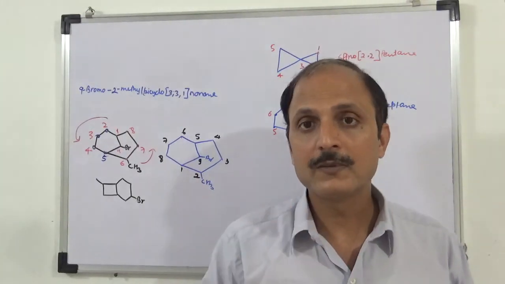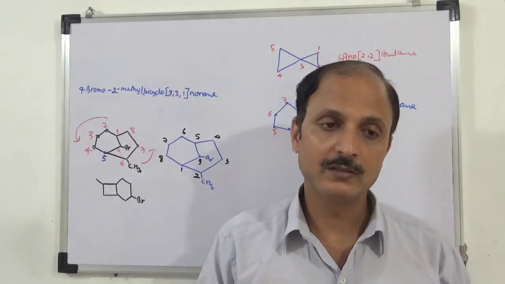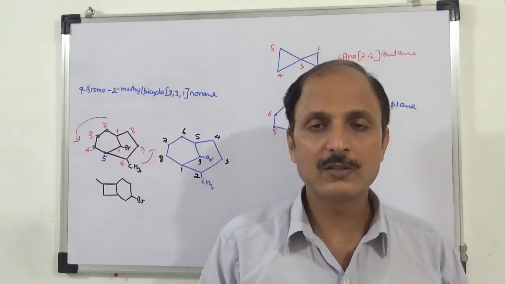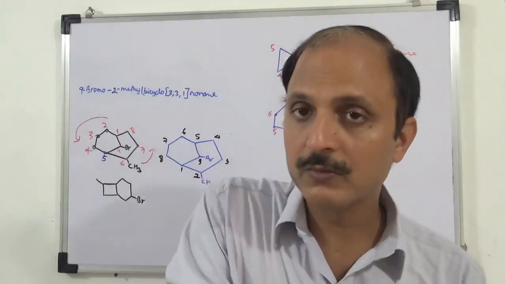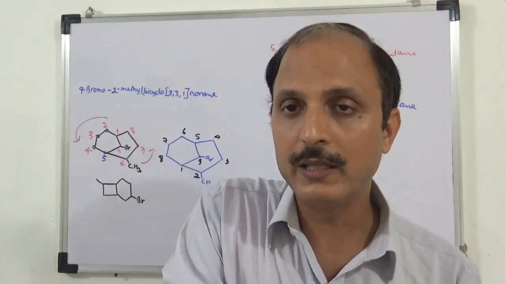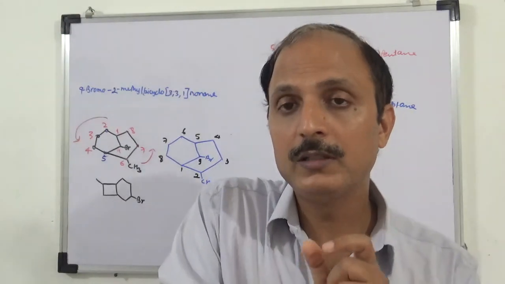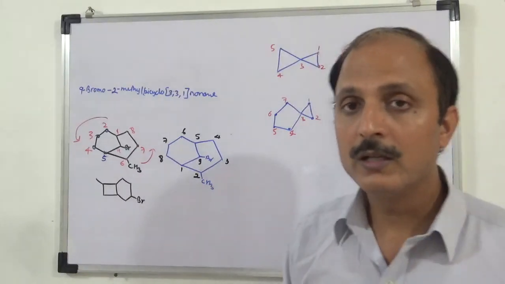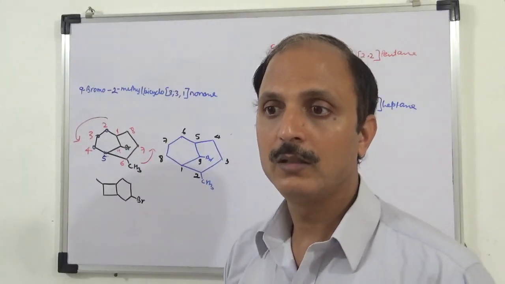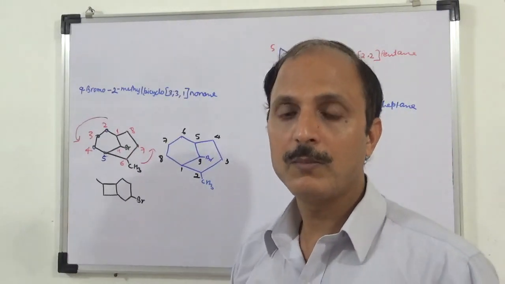There are many shapes where the common name is preferred, so it is not advisable to write names of all organic compounds, because all the rules are not there. We have learned only the rules which are common to the compounds.